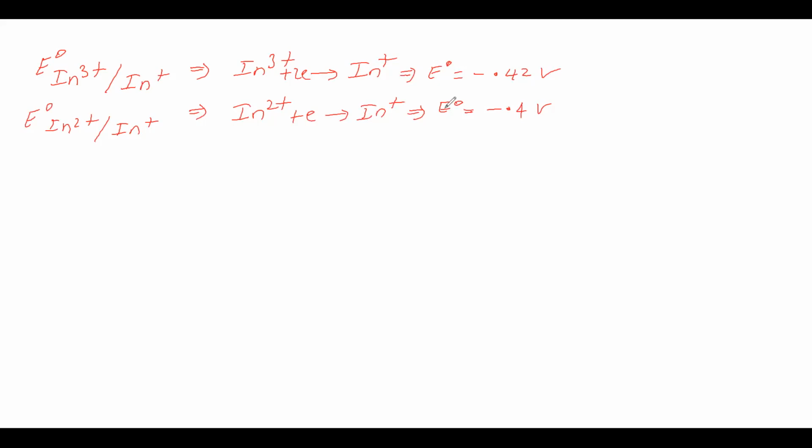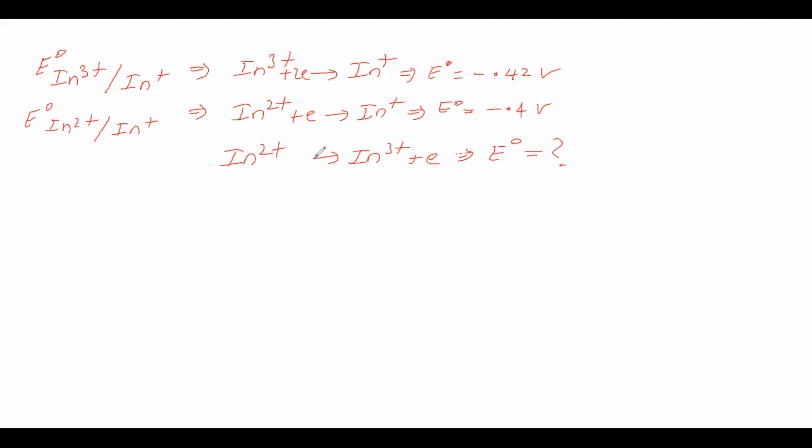What half reaction do we want? We want the half reaction In2+ into In3+. We want this half reaction. For this half reaction, we want E naught. In2+ into In3+, for this we want the E naught value.